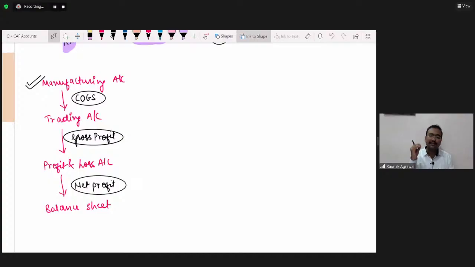So half the loss is covered by the insurance. Suppose there is a fire at our shop or godown, or there is a loss in transit, and there is a loss worth rupees 1 lakh, and we have claimed rupees 1 lakh from the insurance company. But it is not necessary that the insurance company will accept the full claim. It might be possible that they accept a claim of rupees 80,000. So our abnormal loss was rupees 1 lakh, we got rupees 80,000, and the remaining loss of 20,000 would be recorded in the profit and loss account as a loss.